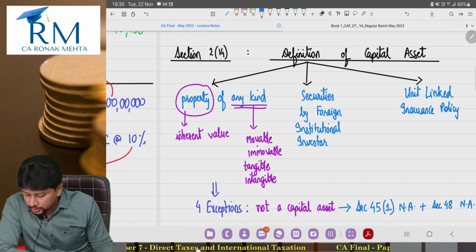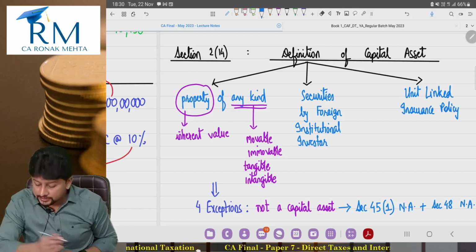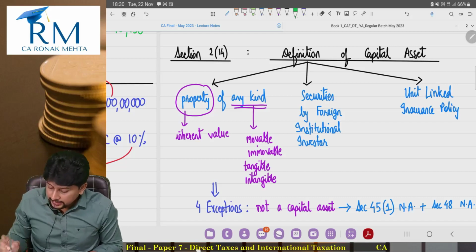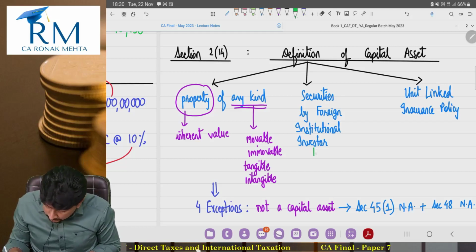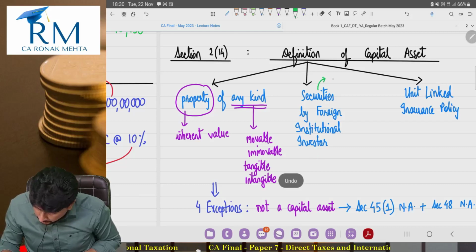Second part of the definition, securities held by foreign institutional investor. Remember, securities held by foreign institutional investor are always treated as a capital asset.